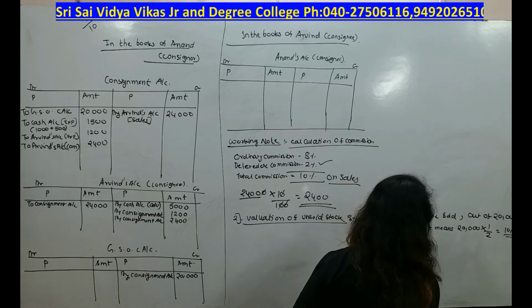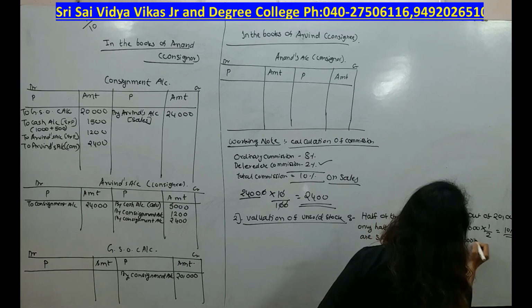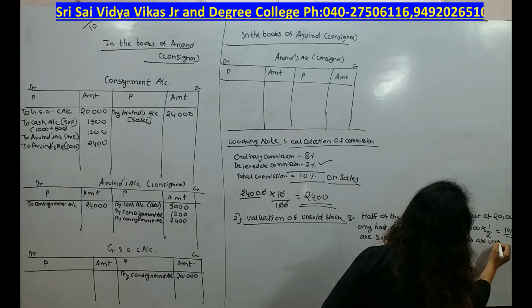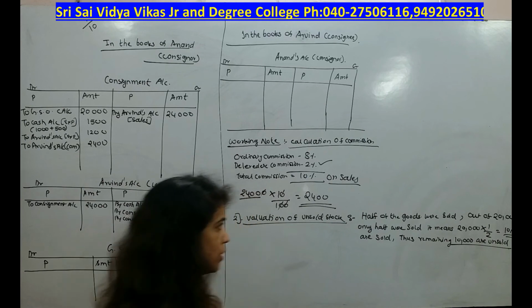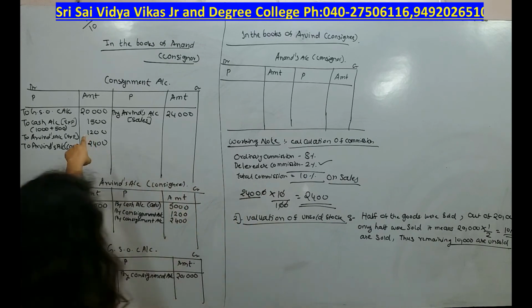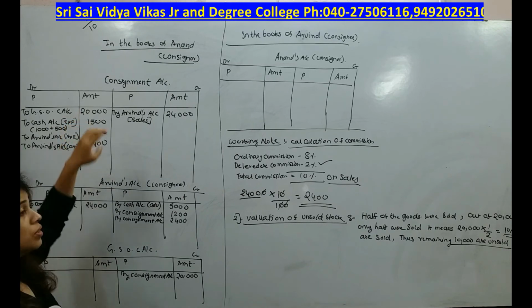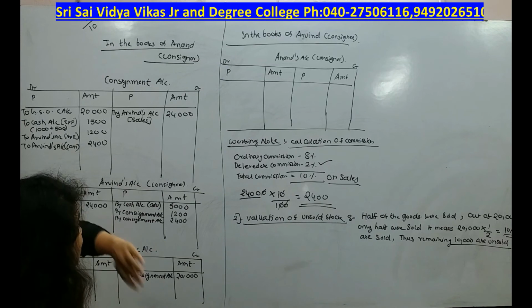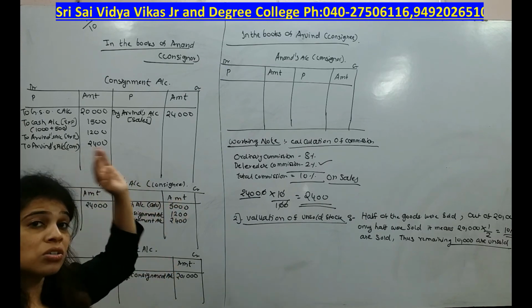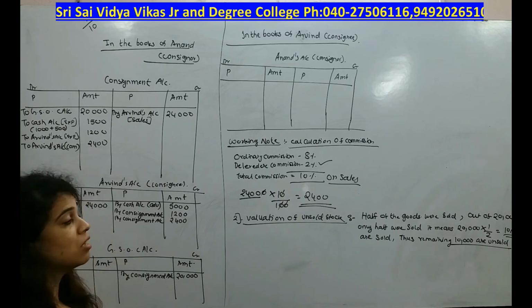Thus remaining 10,000 are unsold. Okay, are you understanding? See, we sent 20,000 goods to the consignee. Out of 20,000, half of the goods were sold. It means 10,000 rupees goods got sold. It means 10,000 rupees goods are still unsold.